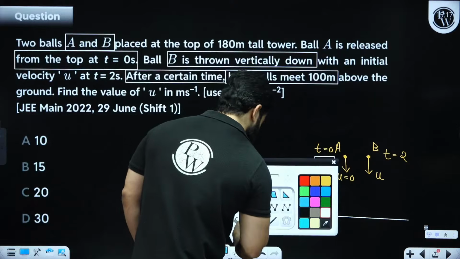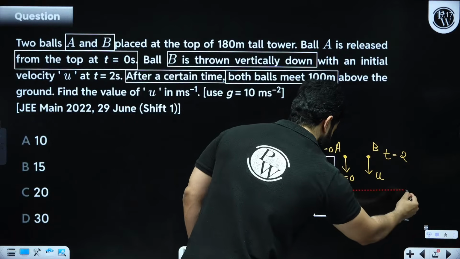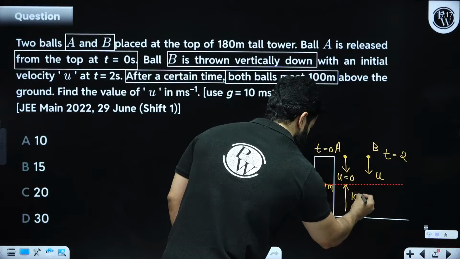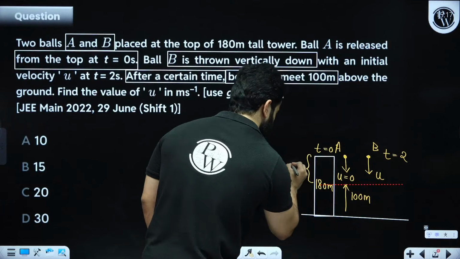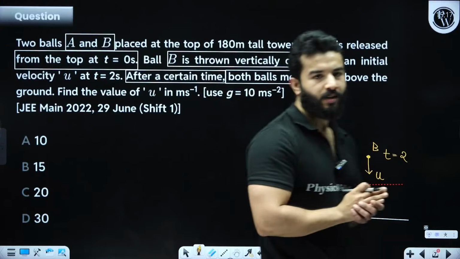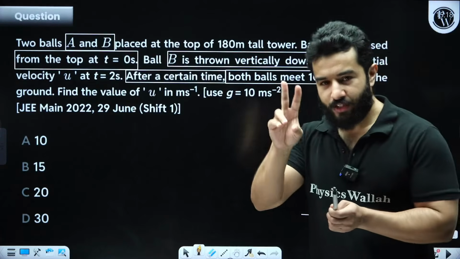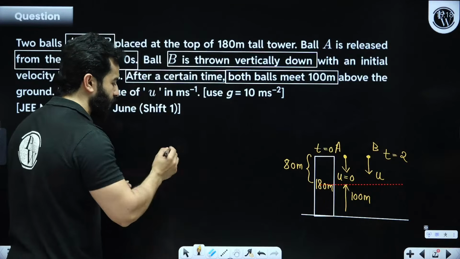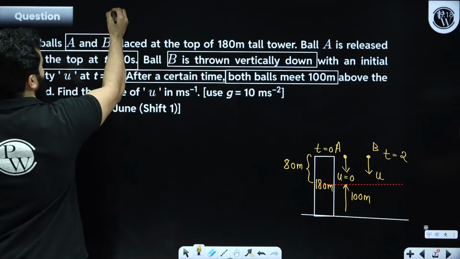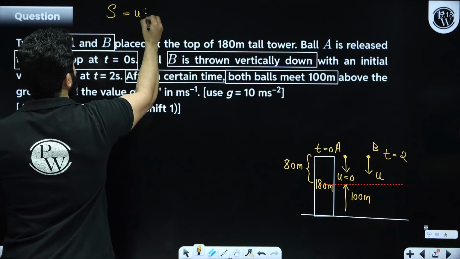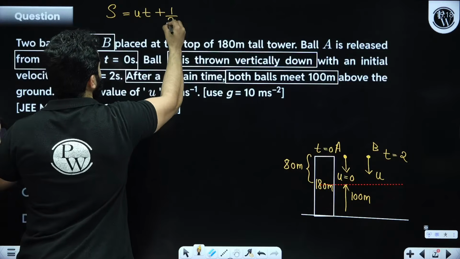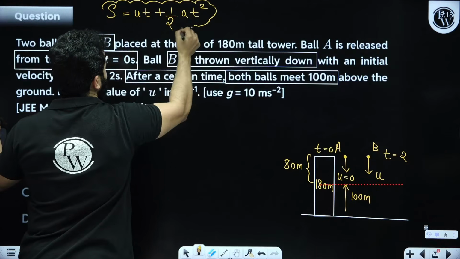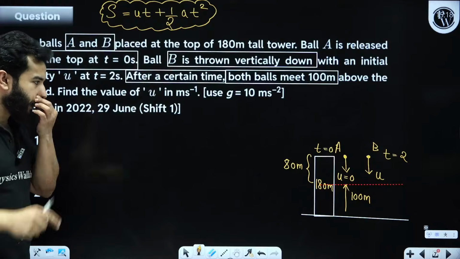So let's suppose this is 100 meter above the surface. That means from the top it is going to be 80 meter. This means both of these balls are at the same place at the same time. So let's write down the equation for A. My dear friends, the concept is I'm going to use the equation S equals ut plus half at square. Kindly see, I'm explaining the concept as well using these numericals. Both of them are at the same point at 80 meters.